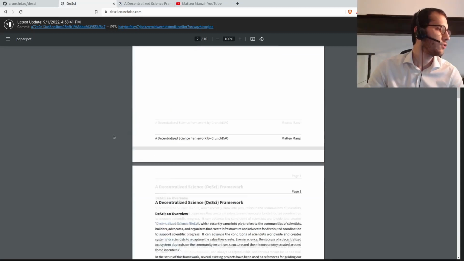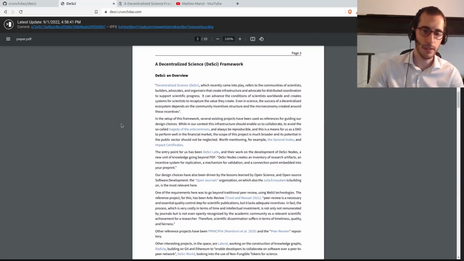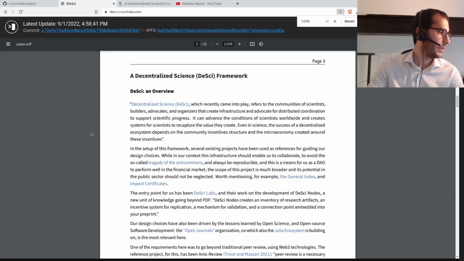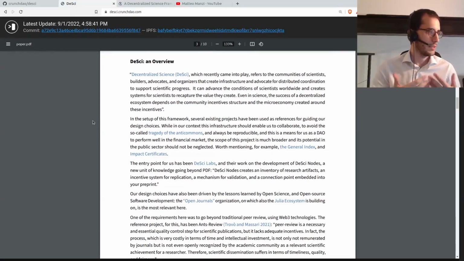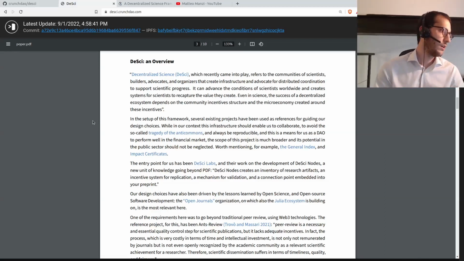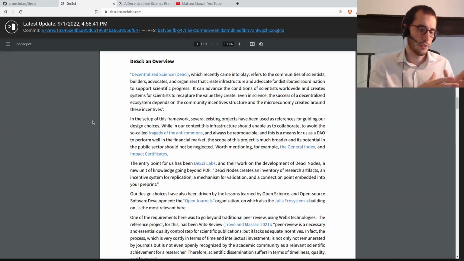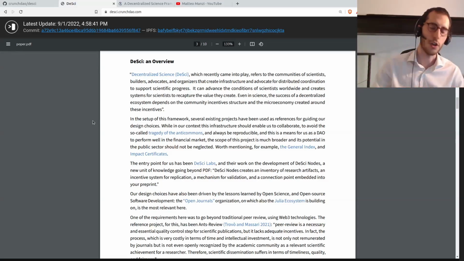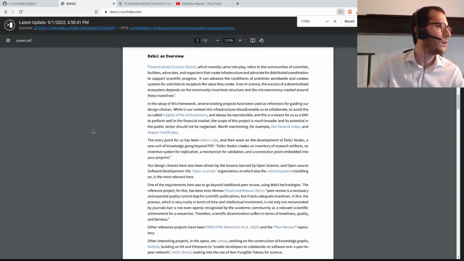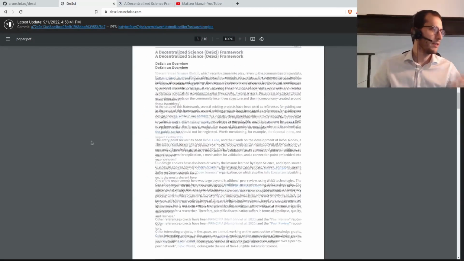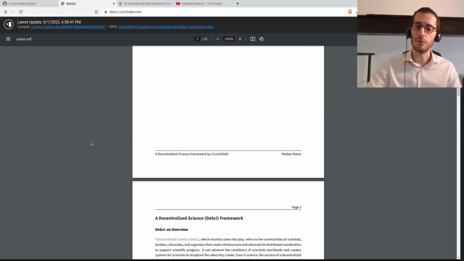I guess we can go into the details later, but a bit about the content of the paper already: DeSci aims at solving a number of problems, what's called the tragedy of anticommons, and the ability to overcome the limitations of peer review. Also, in some sense, it takes all the lessons learned from open science, but overcomes the limitations of some assumptions in open science and open source software. But I'll go into these details once we are able to produce this paper on our own.